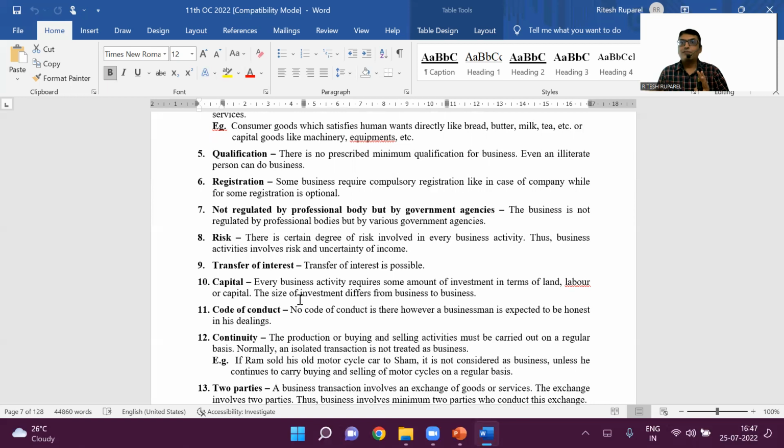Foxconn, Wistron, Pegatron. These are the three companies. Apple, Sony Bravia, Samsung all get their products manufactured from Foxconn, Wistron, Pegatron. Foxconn gets the Apple iPhone manufactured, and the stamp is Apple's. Everybody knows Apple, but nobody knows Foxconn.